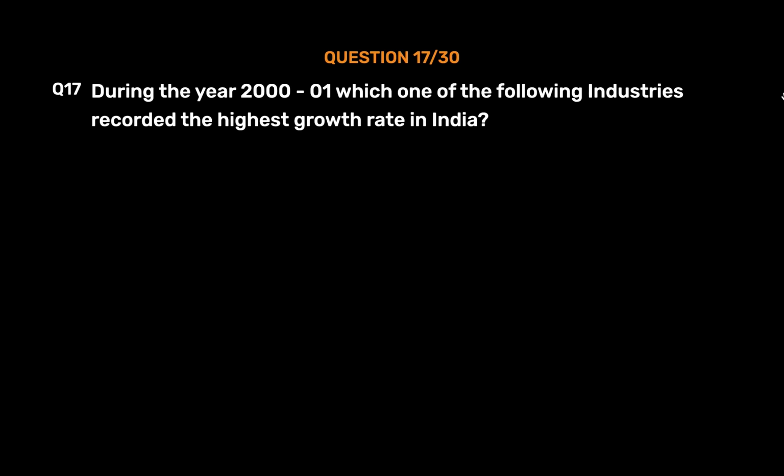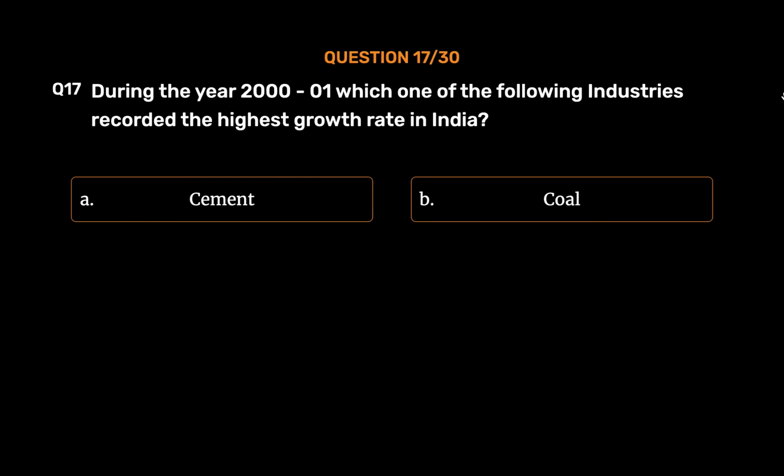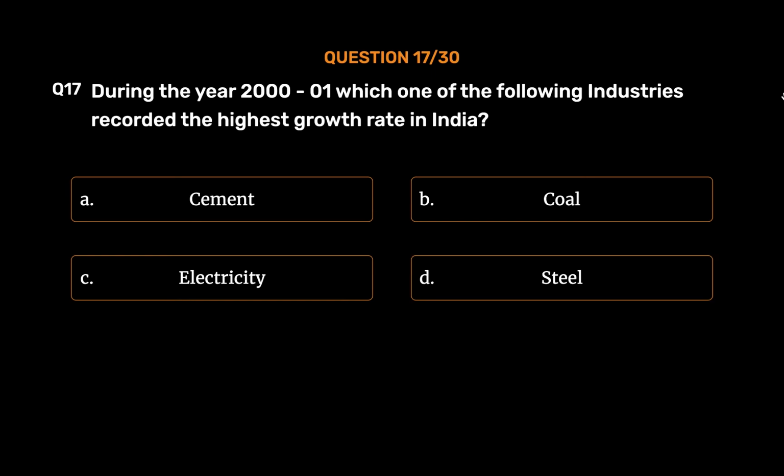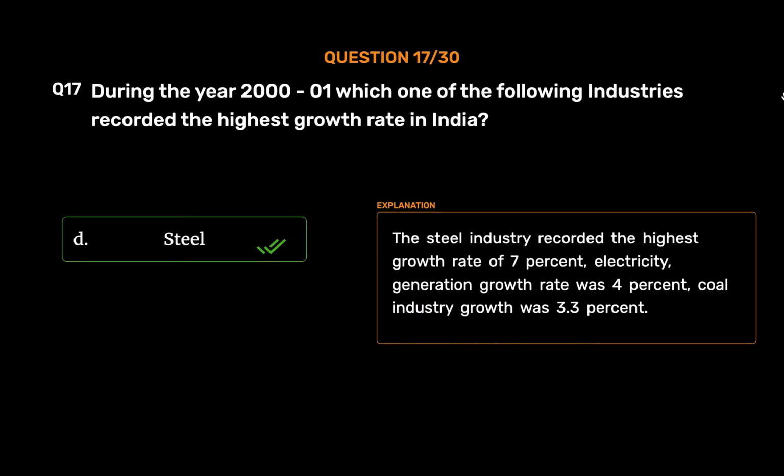Question number 17. During the year 2001, which one of the following industries recorded the highest growth rate in India? Option A. Cement. Option B. Coal. Option C. Electricity. Option D. Steel. The correct answer is Option D. Steel. The steel industry recorded the highest growth rate of 7%. Electricity generation growth rate was 4%. Coal industry growth was 3.3%.